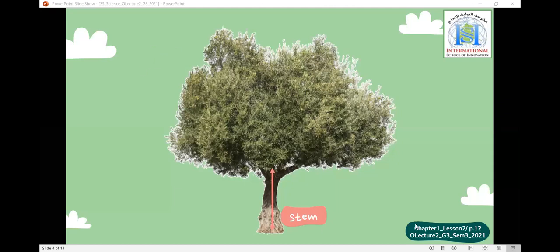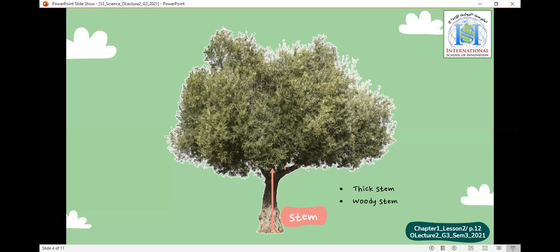We will start talking about the stem of the olive tree. Guys, is it thin or thick? Is it strong or weak? It's thick, big and woody.